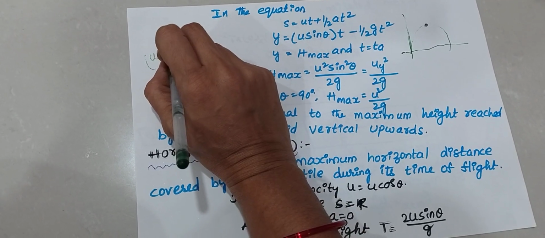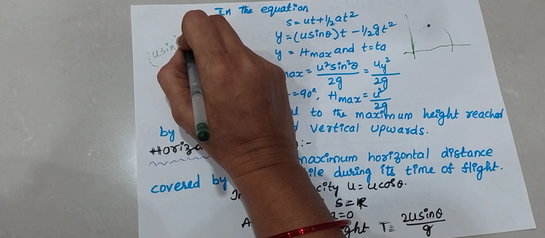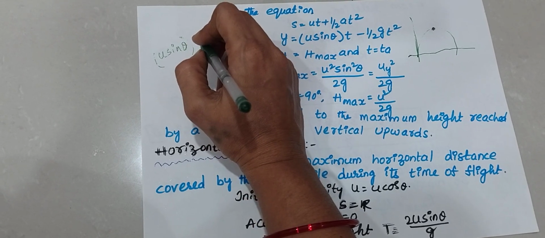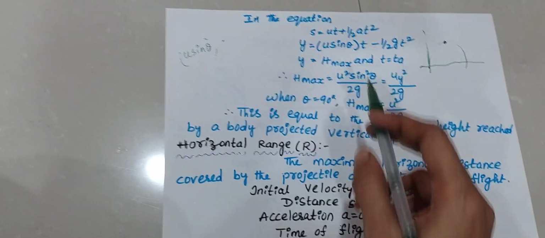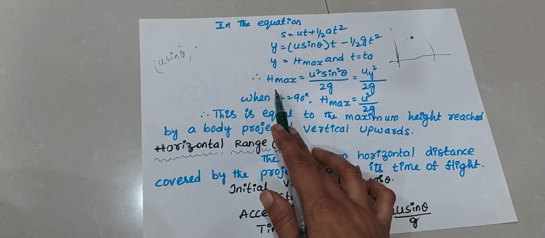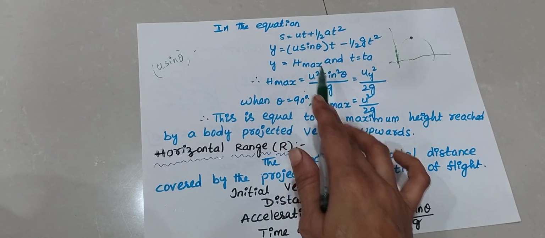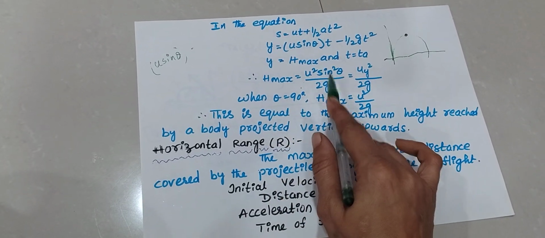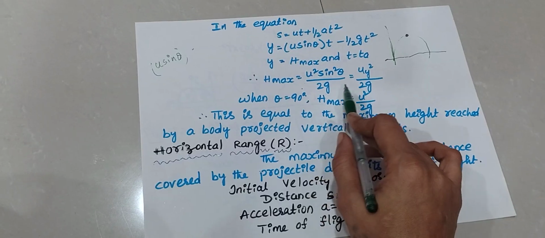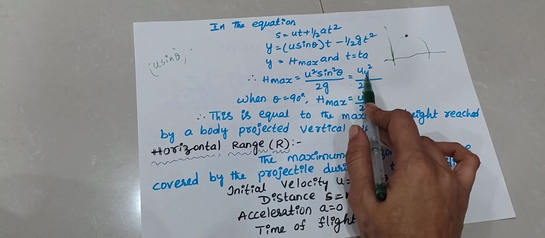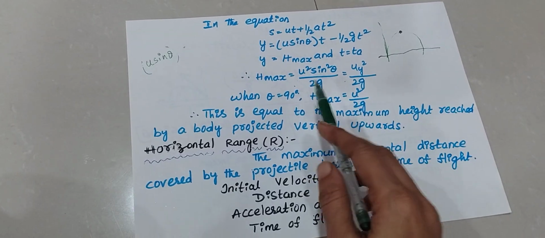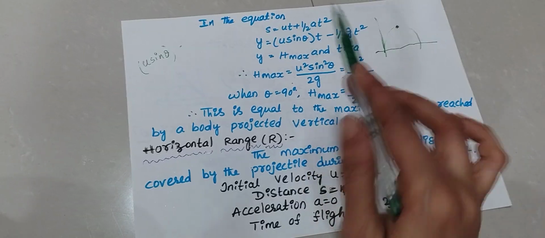We already know that t is u sin theta by g. Therefore we substituted: h maximum is equal to u square sin square theta by 2g is equal to uy square by 2g. Here this is maximum height.